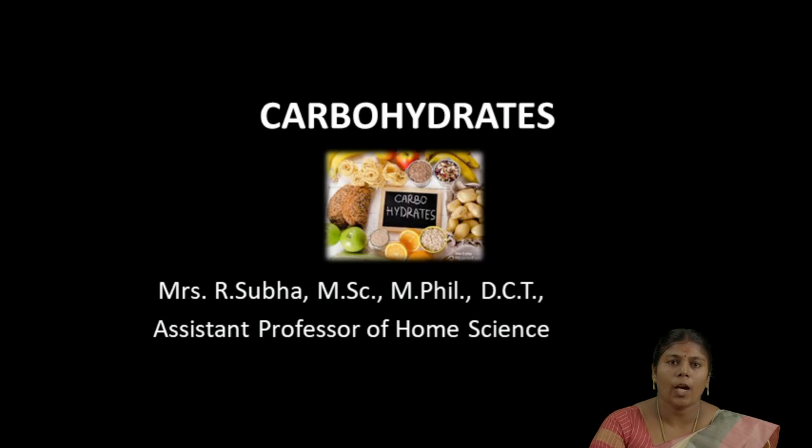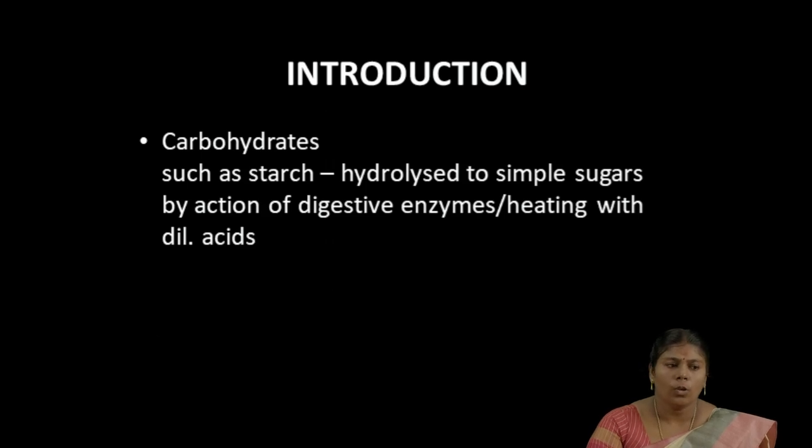In this video, I am going to explain carbohydrate and its classification. We all know carbohydrates is one of the major nutrients. It is found in all the food items in different quantities. Carbohydrates are sugars like polymeric sugars such as starch, which get hydrolyzed into simple sugars by the action of digestive enzymes or by the action of dilute acid in our body.